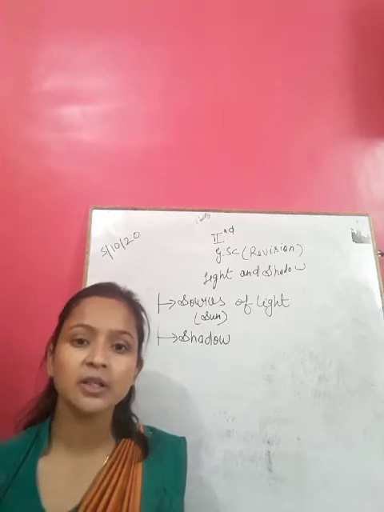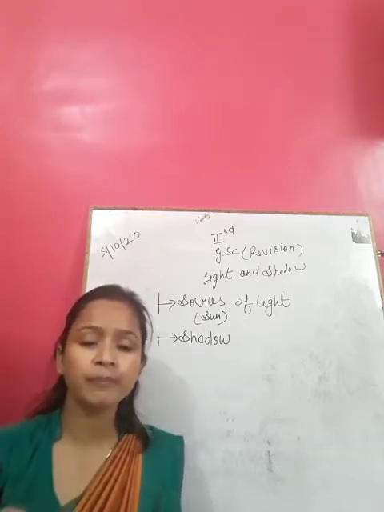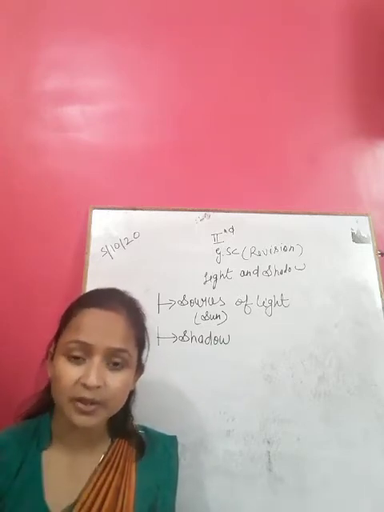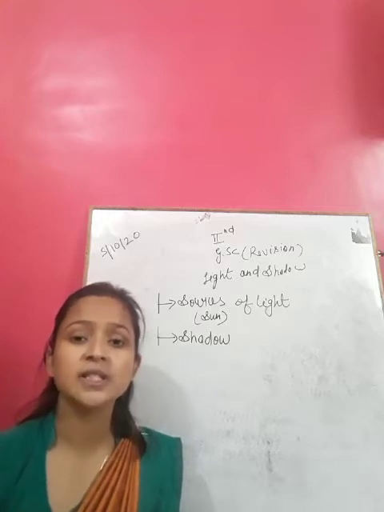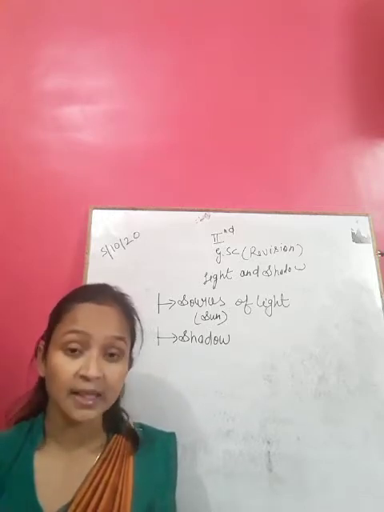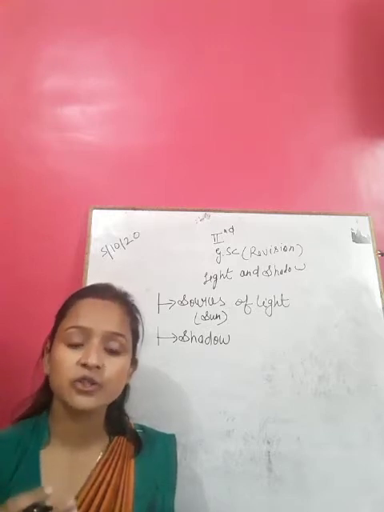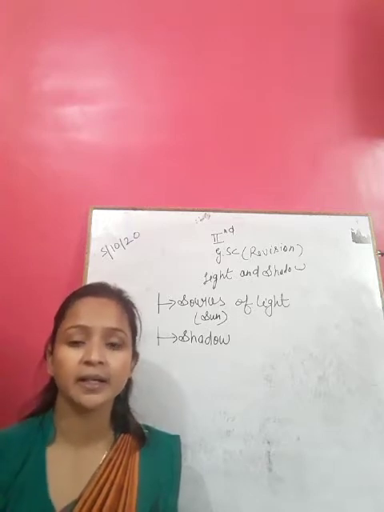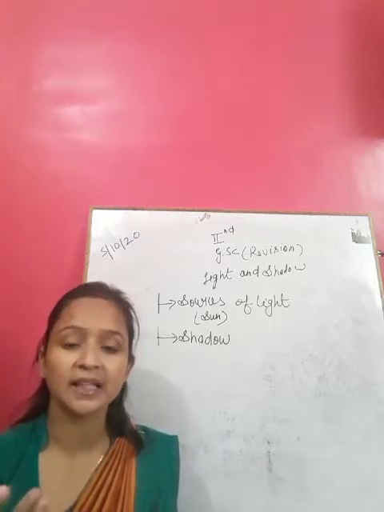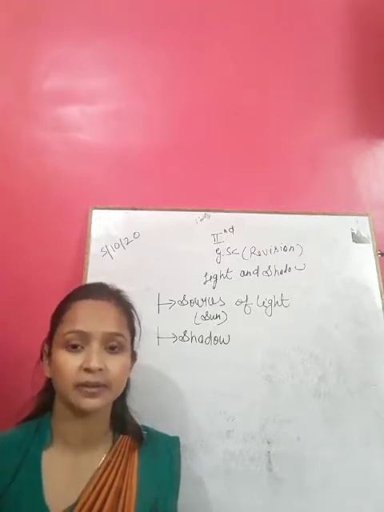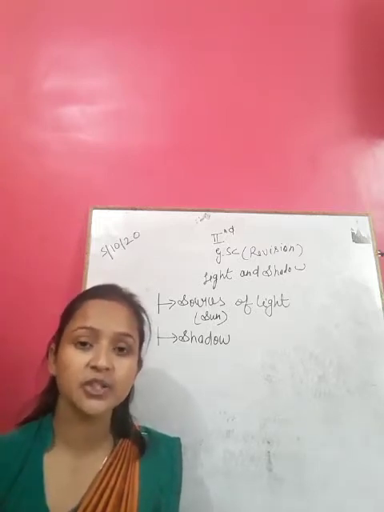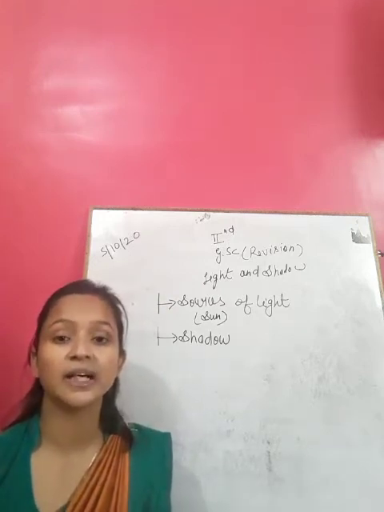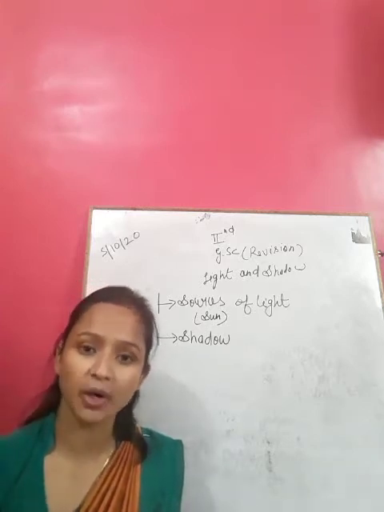This dark form is your shadow. On the opposite side of the body or of the object, a shadow is formed, and it is just like your body or the object in shape. Behind any object, a shadow is formed. In the morning and evening, shadows will be longer, and during noon it is shortest.